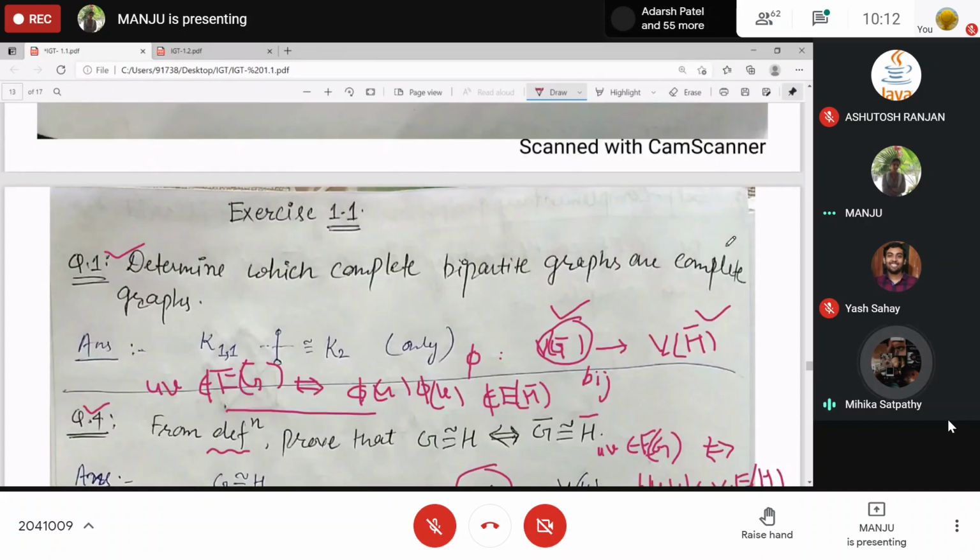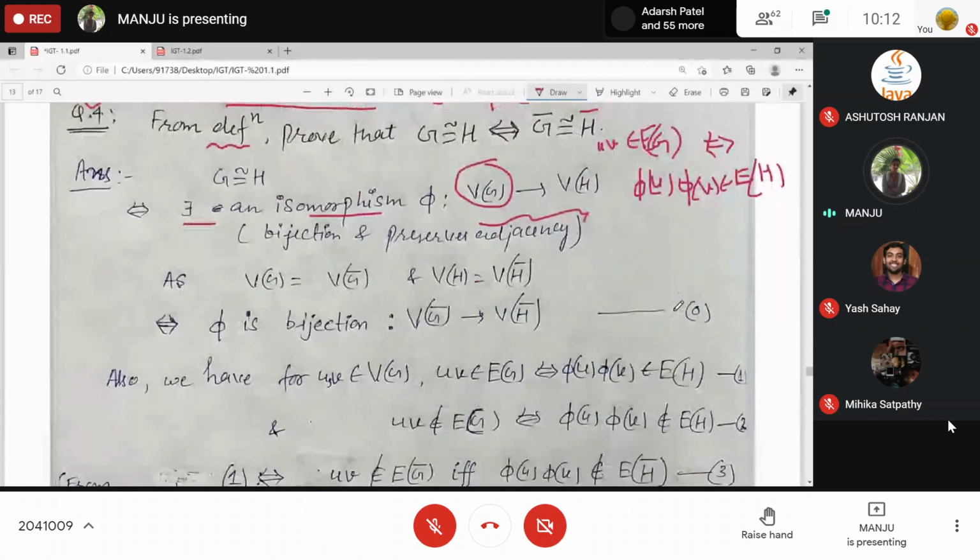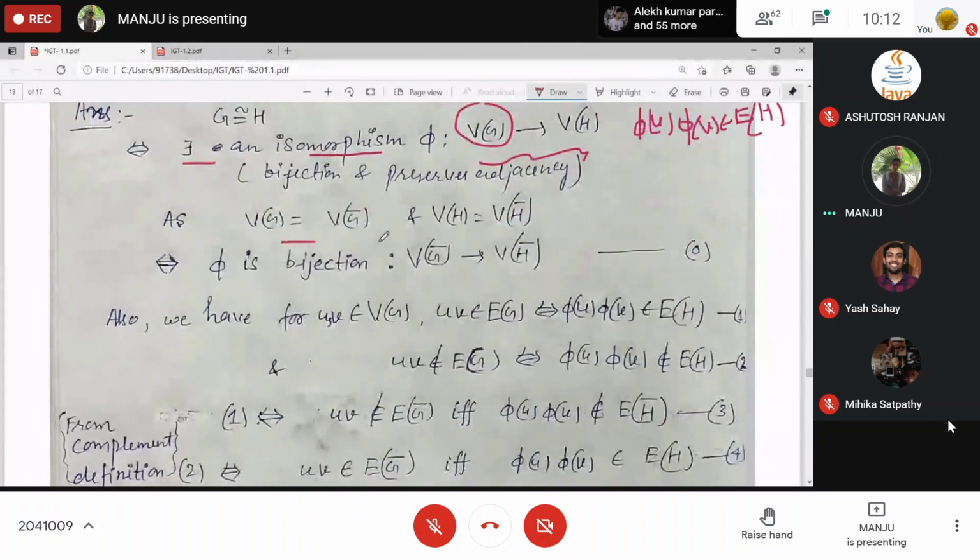Ma'am, repeat the non-adjacency part. Okay, I'm just showing you everything. This means a bijection between G complement and H complement, right? Now, phi is preserving the adjacency and non-adjacency condition in G and H complement.